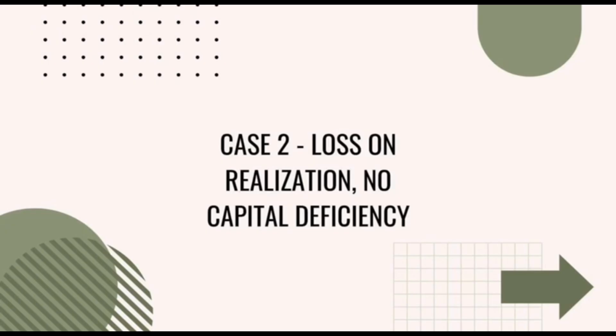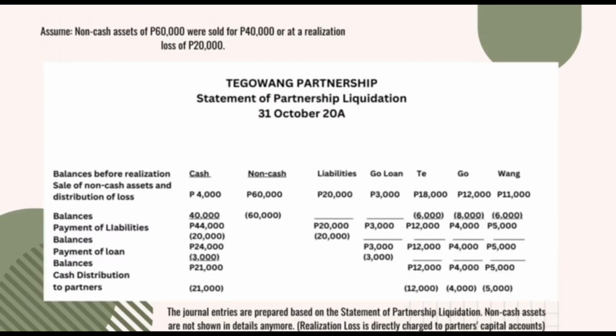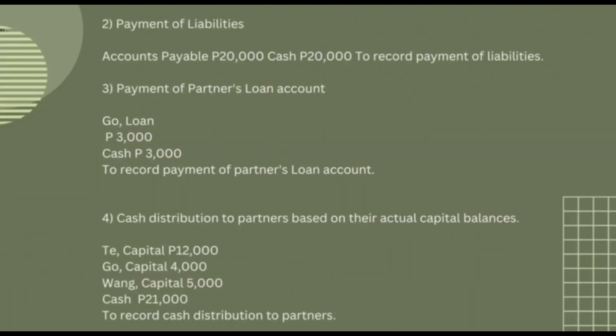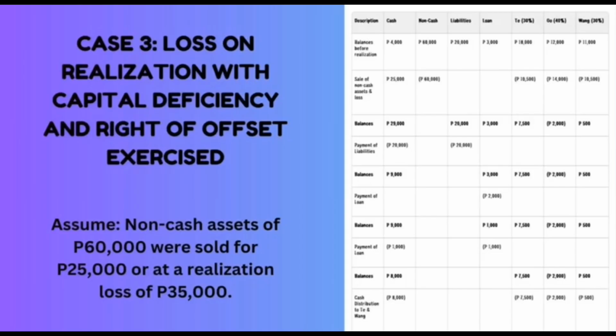Case 2, loss on realization, no capital deficiency. Sale of non-cash assets and distribution of realization loss. Case 3, loss on realization with capital deficiency and right of offset exercised.